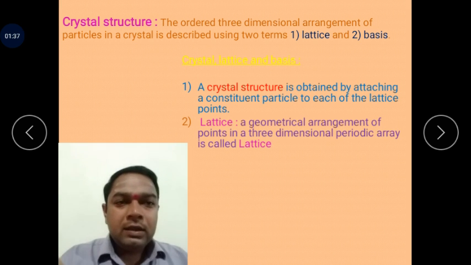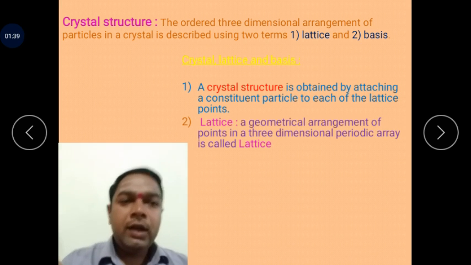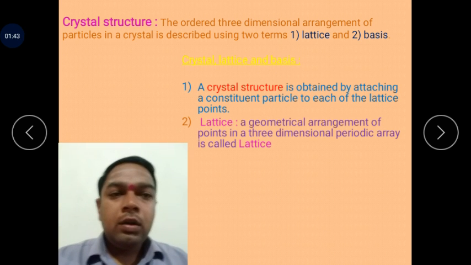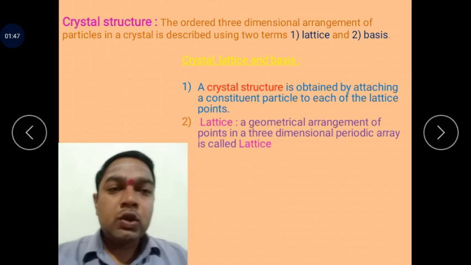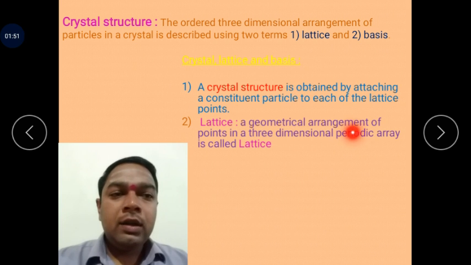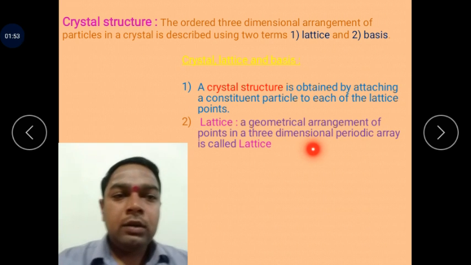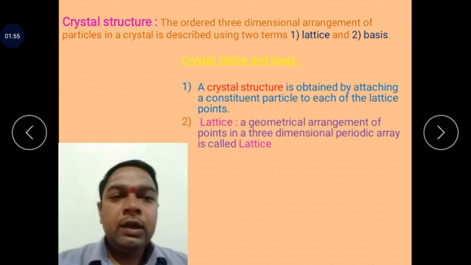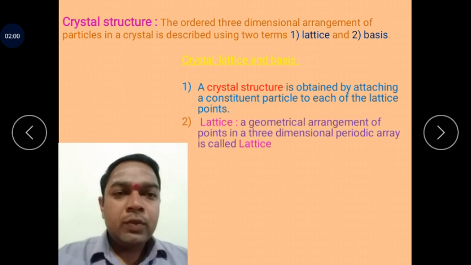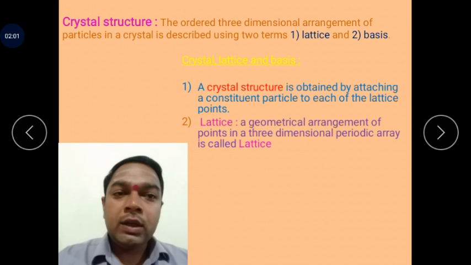Then lattice. Lattice is a geometrical three-dimensional arrangement of points in a periodic array. This is also the definition as shown in this point. The geometrical arrangement of the points in a three-dimensional periodic array is called the lattice. The three-dimensional arrangement of the lattice points is called a lattice.